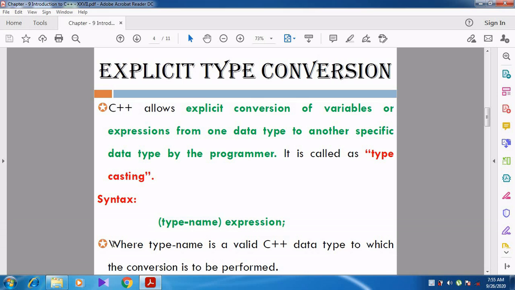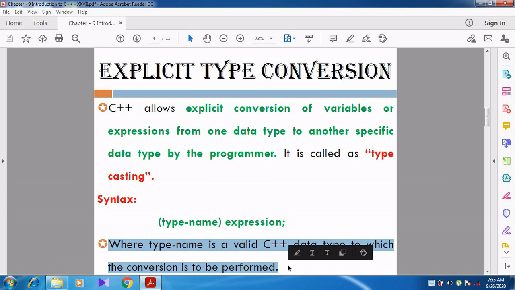Here, type name is the valid C++ data type to which the conversion is to be performed. So the data type to which you are going to convert should be specified in this place, that is within the parenthesis.